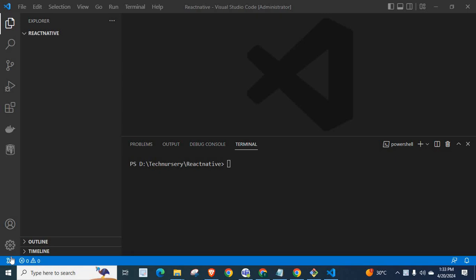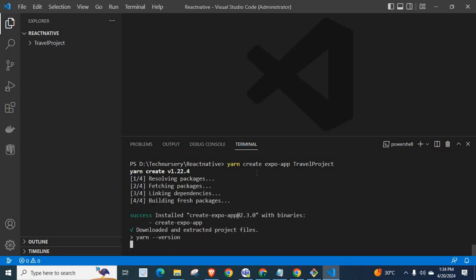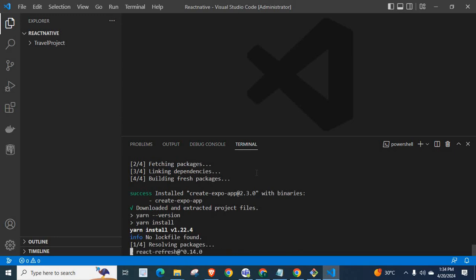Now, let us get into the problem and its solution. I already told you that I was trying to create a React Native project in Expo. So, let me run my command yarn create expo-app travel project. Enter. The command is executing. Let us wait.